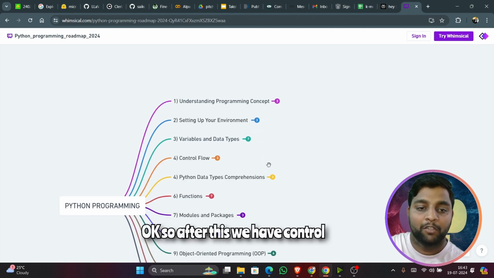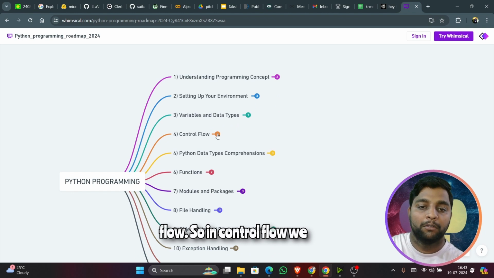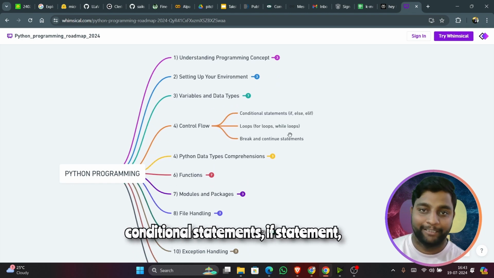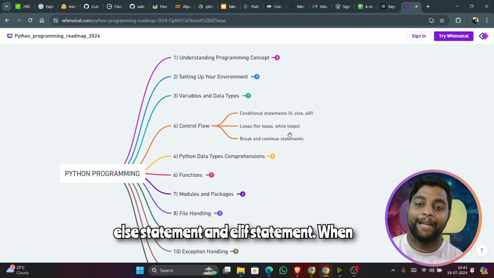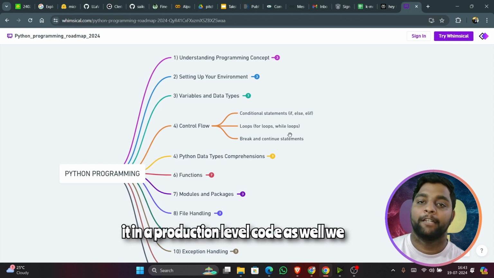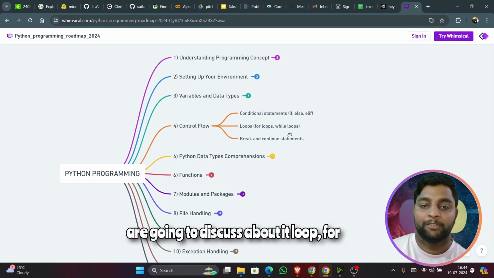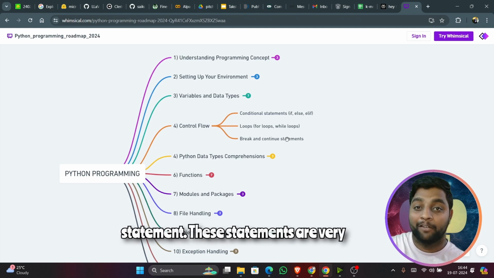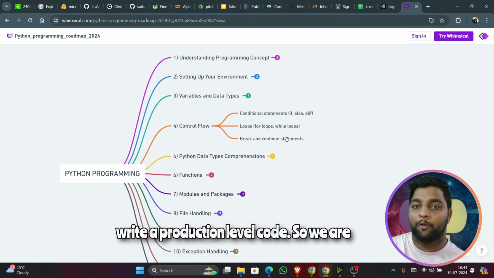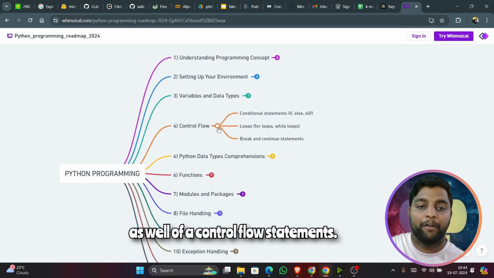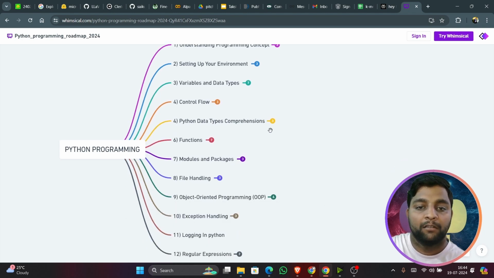Okay. So after this, we have control flow. So in control flow, we are going to discuss about the conditional statements, if statement, else statement, and elif statement, when to use and where to use, how can you write it in a production level code as well. We are going to discuss about it. Loops, for loops, while loops, and break and continue statement. These statements are very important for you when you are going to write a production level code. So we are going to discuss about all these topics as well of a control flow statements.